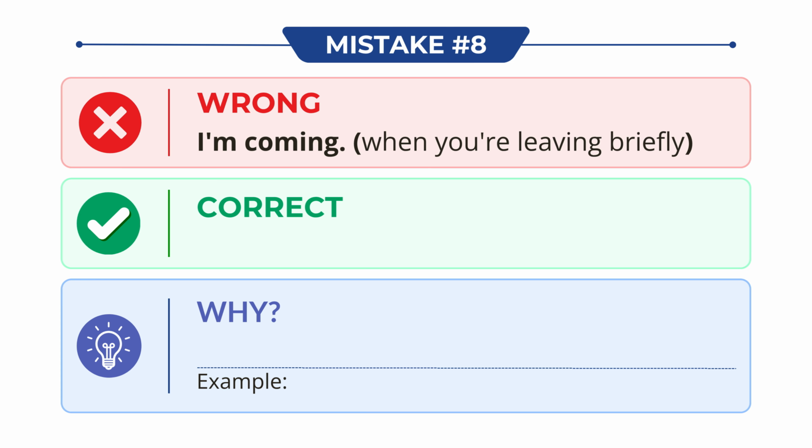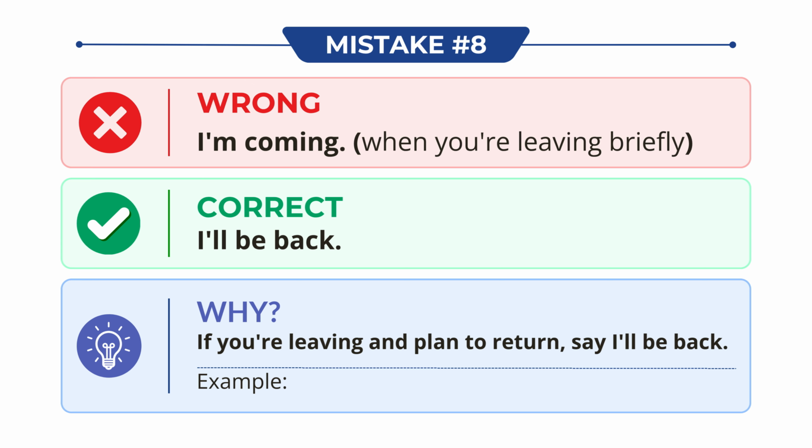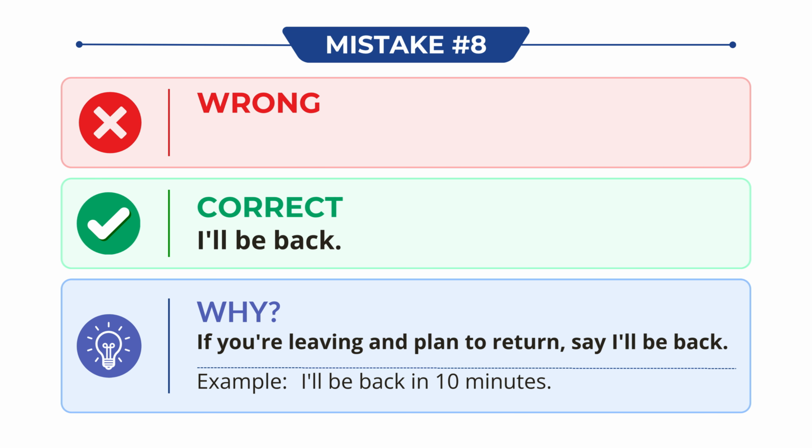Don't say, I'm coming when you're leaving. Say, I'll be back. Why? I'm coming means you're moving toward the listener. If you're leaving and plan to return, say, I'll be back. For example, I'll be back in 10 minutes.